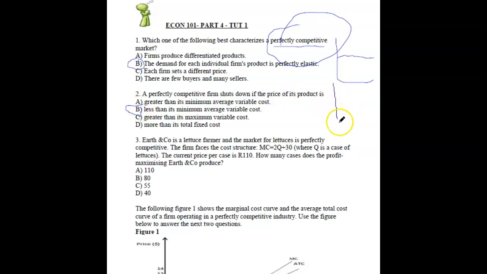So if you've got, let's say, your variable cost curve, it looks something like this. Once the demand is below it, all this is below, it shuts down. It needs to be above, so it makes profit. It is profitable, right? Once it goes below the variable cost, you have to shut it down because you're losing money.